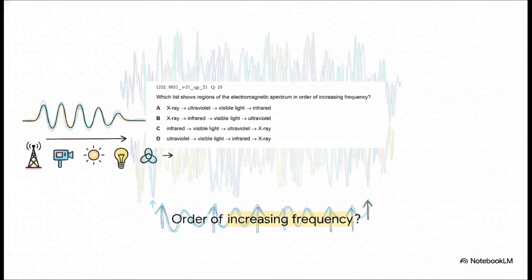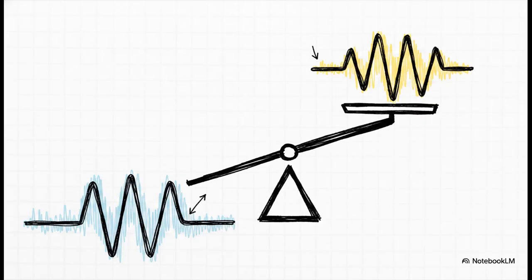Let's look at another one. Here, they're really testing if you understand the mathematical relationship between wavelength and frequency. Now remember, our mnemonic organizes waves by decreasing wavelength, right? But decreasing wavelength is the exact same thing as increasing frequency. So all we have to do is find the option that follows our standard mnemonic order from left to right.